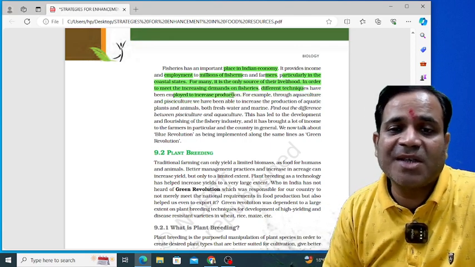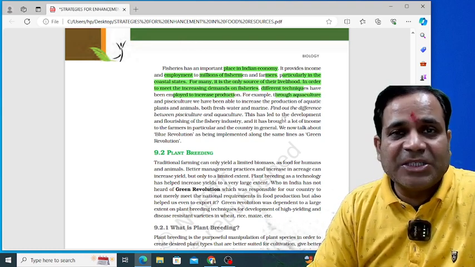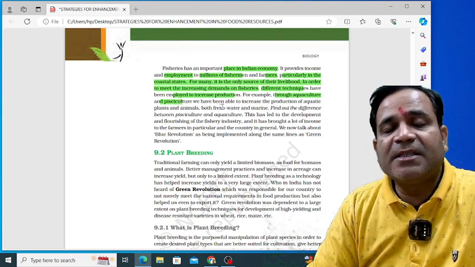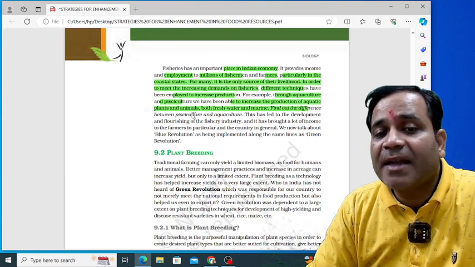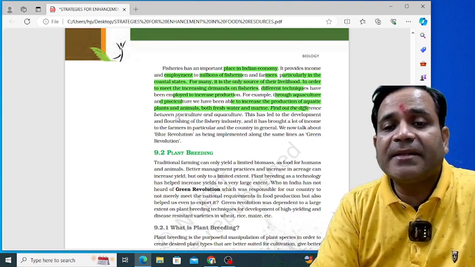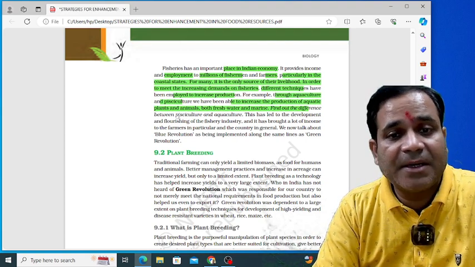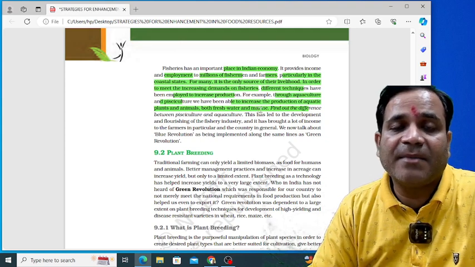Just take an example here. Through aquaculture, you know the meaning of aquaculture and pisciculture? Yes sir. That means we are able to increase the production of aquatic plants and animals. So if I'm saying that to increase the production of aquatic plants and animals, it means we are going to increase the production of both freshwater and marine media.